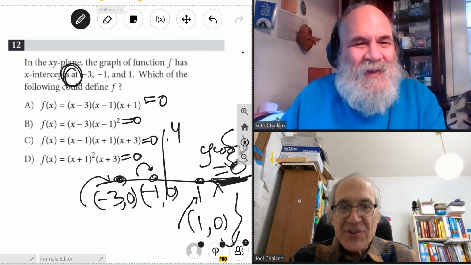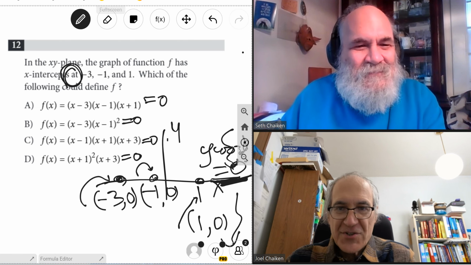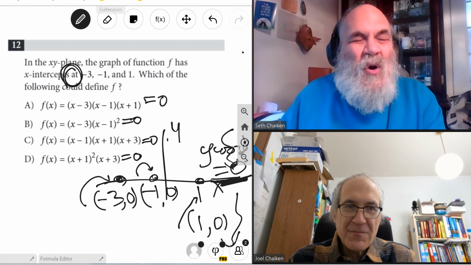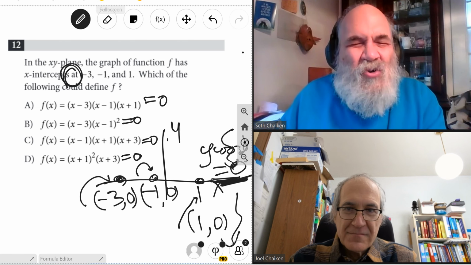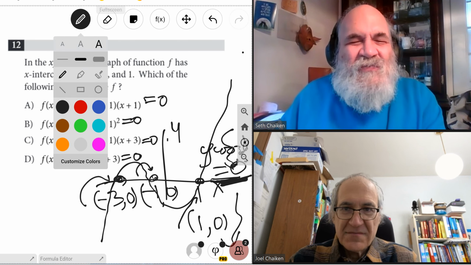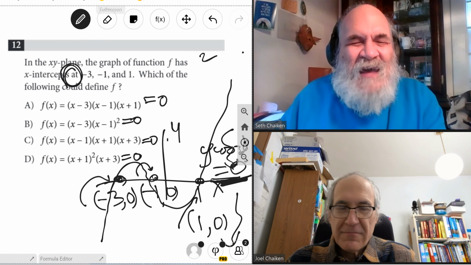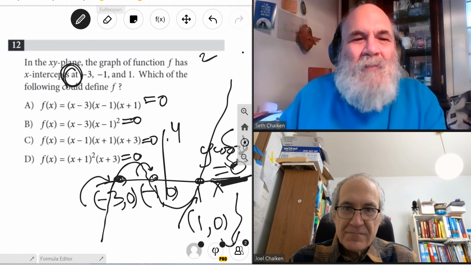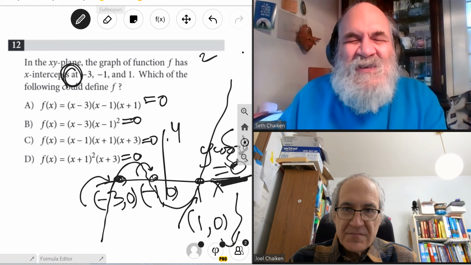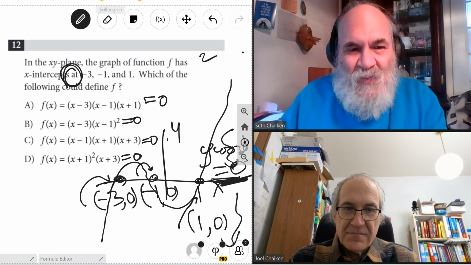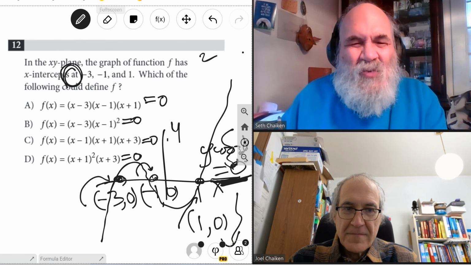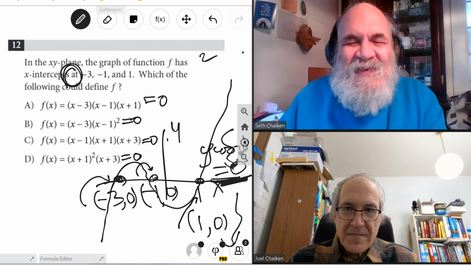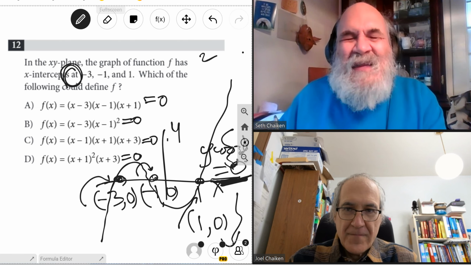So basically, we're looking to see where the function equals 0. We are told some unknown function is 0 at these places, and we're asked to figure out among the 4 functions they suggest which one is 0 at the x coordinates of minus 3, minus 1, and plus 1.